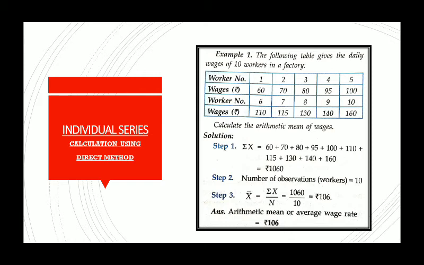Some points are important to write. Mark over here: when you do a sum like this, you don't need to write step 1, step 2, step 3. It's given for example. Secondly, the unit is very important to write. Here you can see that during the calculation no unit was given, but at the end when you get the answer 106, the unit rupees is given, because rupees is the unit of wage given in the sum. So be very careful whether any unit is given in the sum or not regarding the variable. If that is given, you have to write that unit in the answer as well. So the average wage rate in this sum is rupees 106.